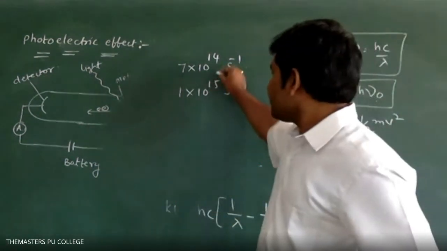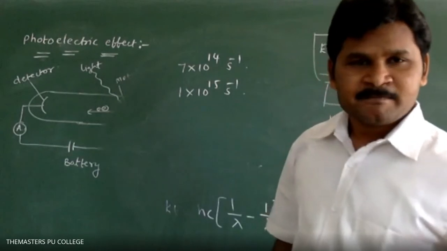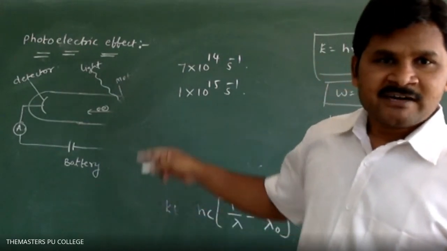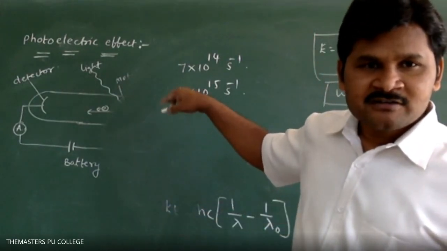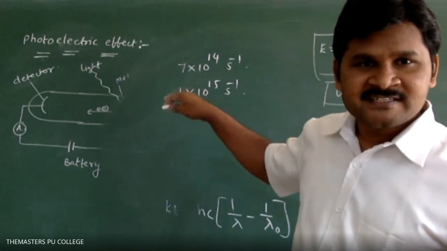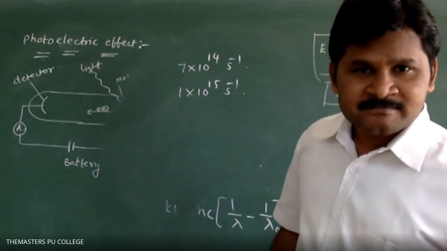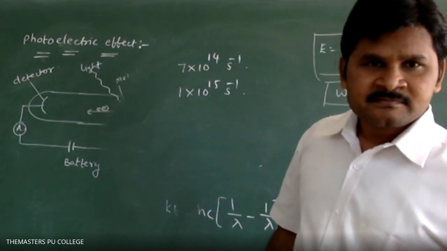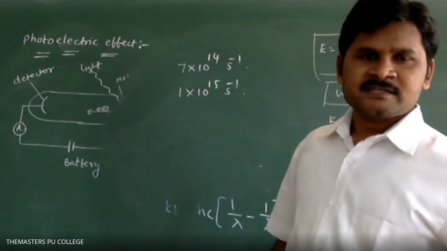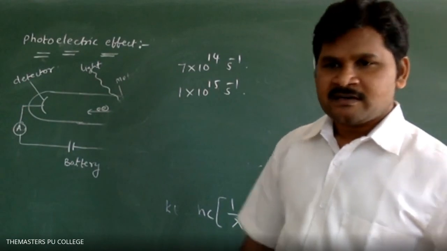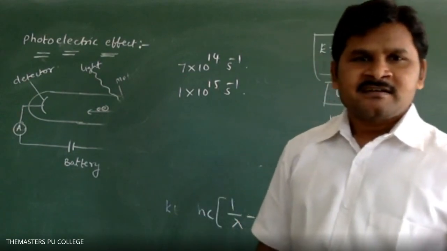It is the light frequency, sir. Light frequency. Did you understand? Now did you understand, Puneeth, your doubt? Threshold frequency, metal frequency, and light frequency. Now write down the data.